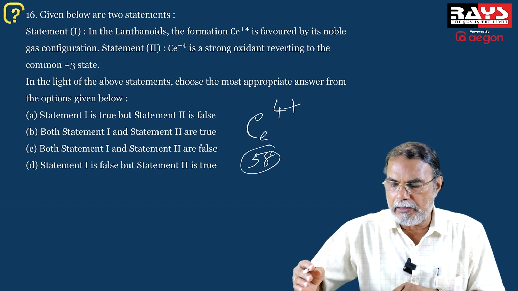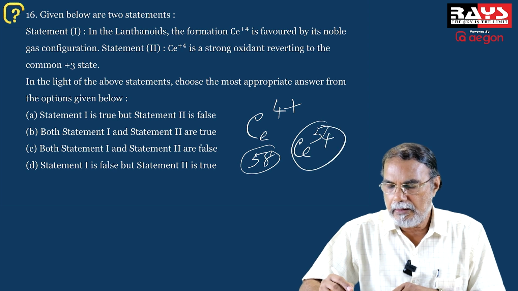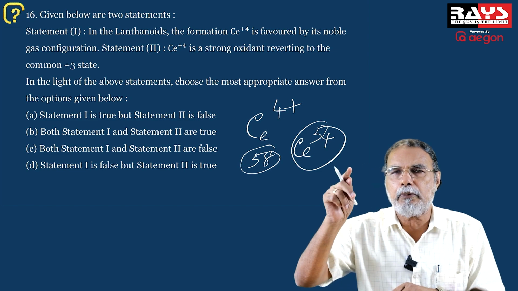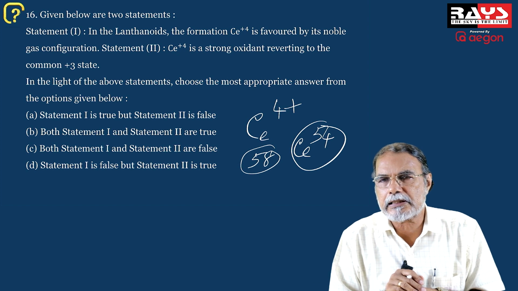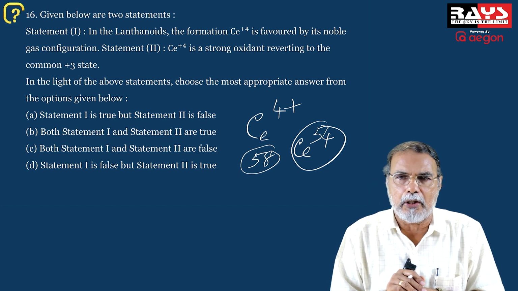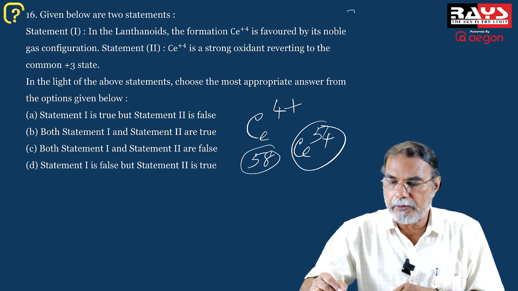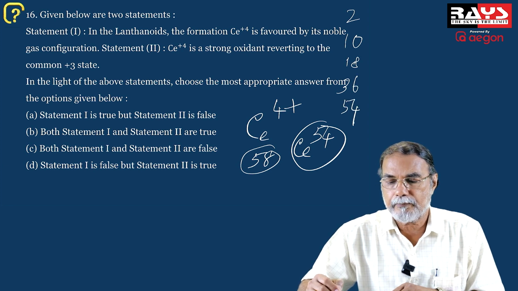Okay, so when 4 electrons are lost, cerium has 54 electrons. And if you have an idea about the periodic table, you will immediately spell out that 54 is the inert gas xenon. The noble gases are helium, atomic number 2, neon, atomic number 10, argon, 18, krypton, 36, and xenon, 54. Okay?